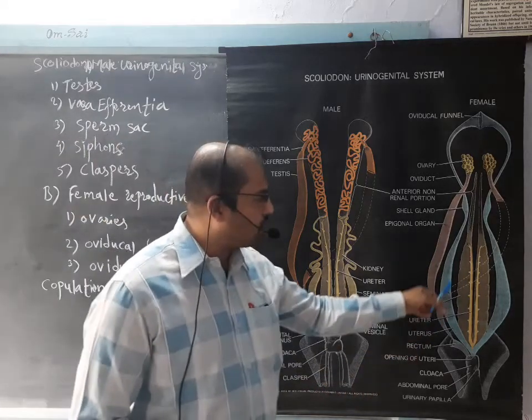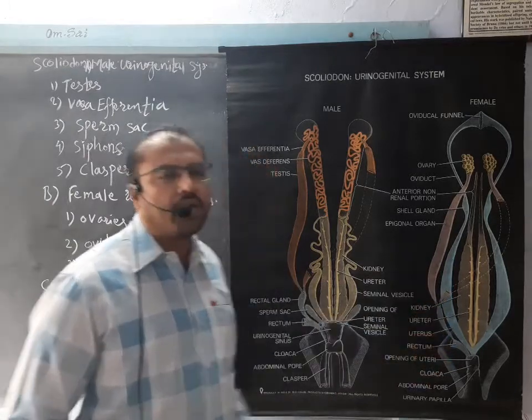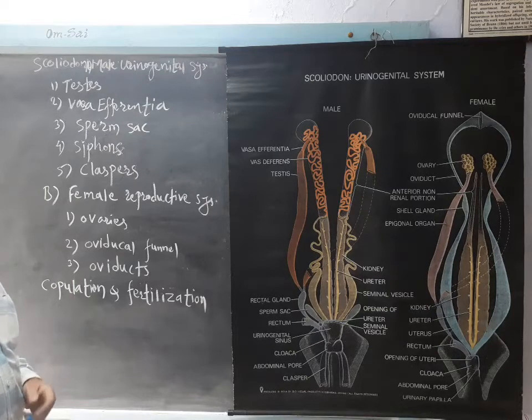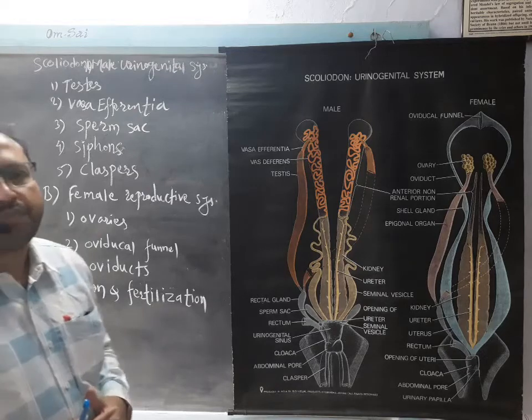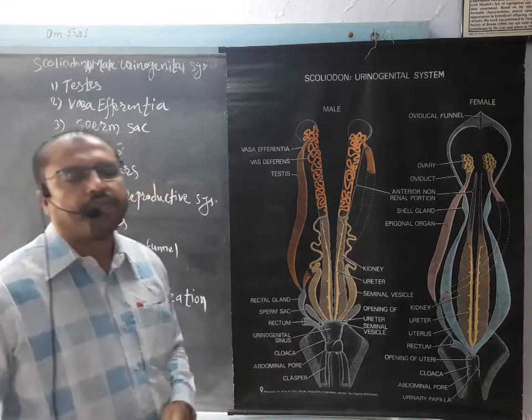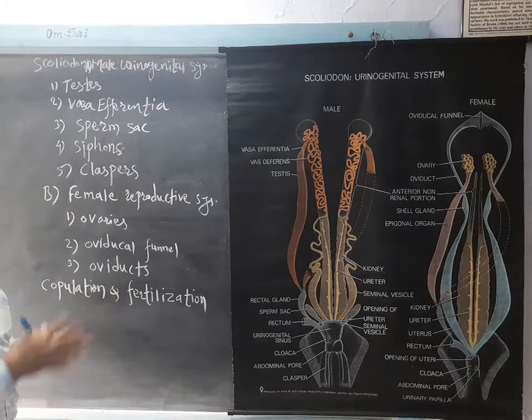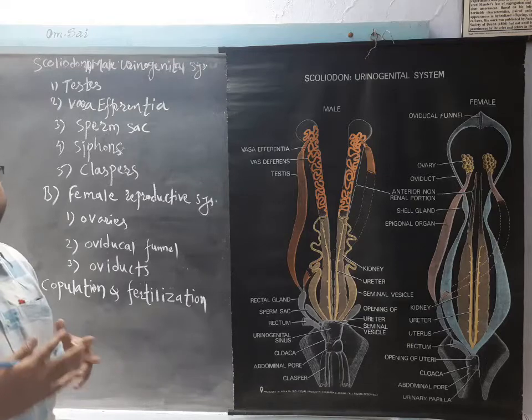In the oviducts or uterus, the male gamete or sperm passes rapidly, and the eggs which are already present in the oviducts or the uterus are fertilized. Later on, these fertilized eggs attach to the wall of the uterus, and development occurs.